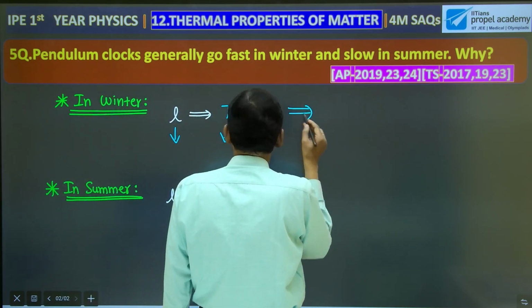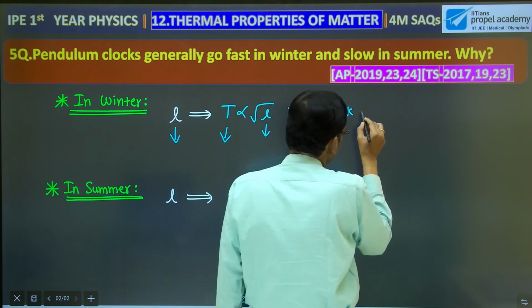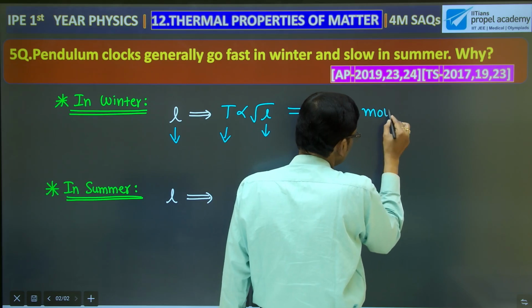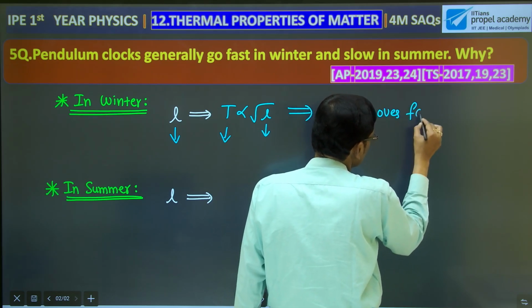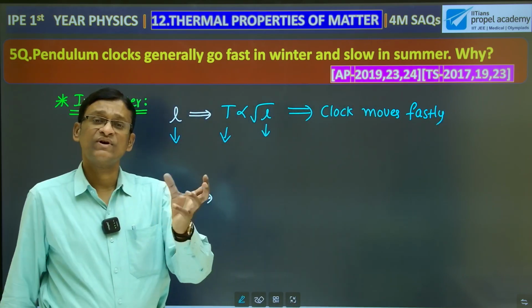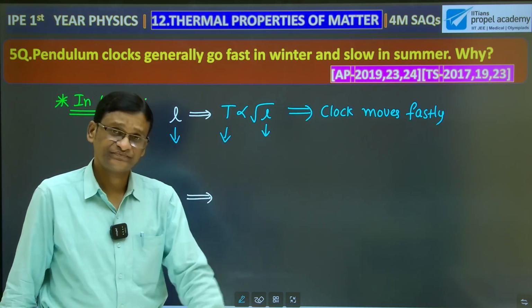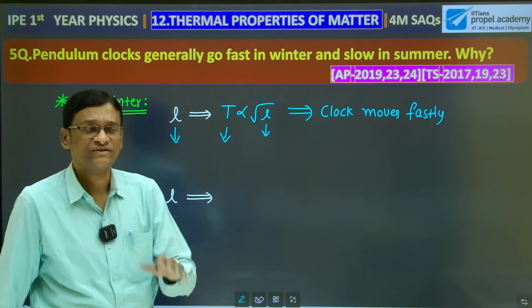Therefore, in winter, the clock moves fast. Why? Because it is making more number of seconds in a given day. That's why it appears that it is making more number of seconds and moves fast.